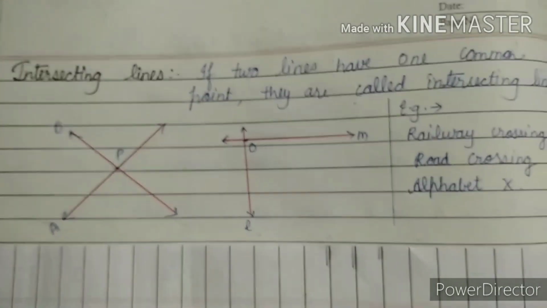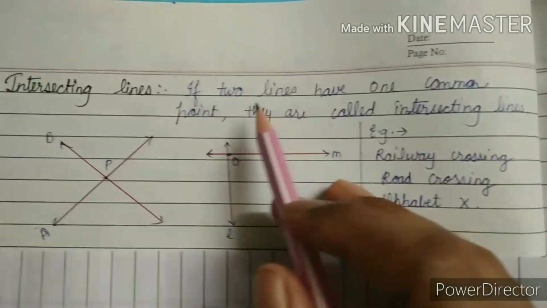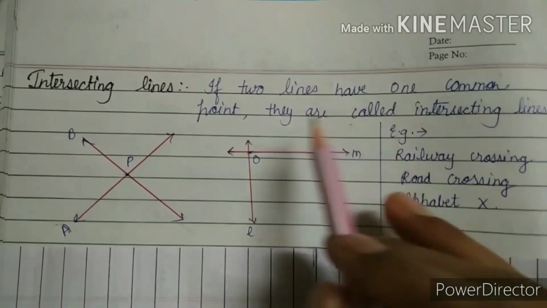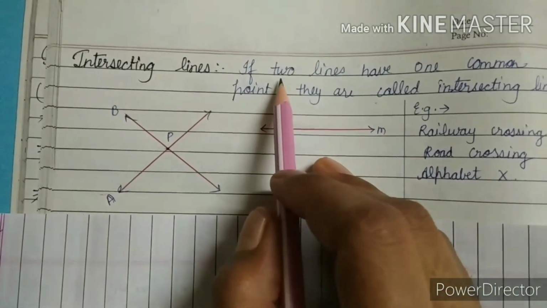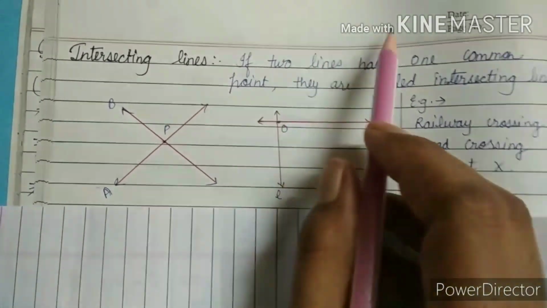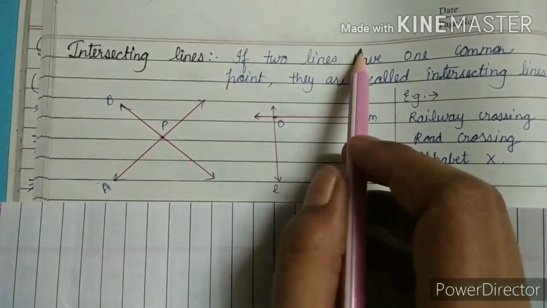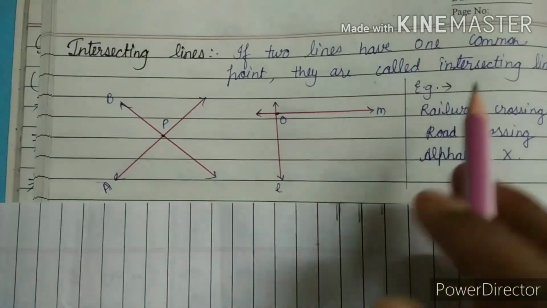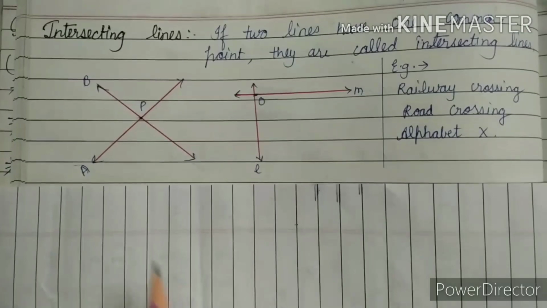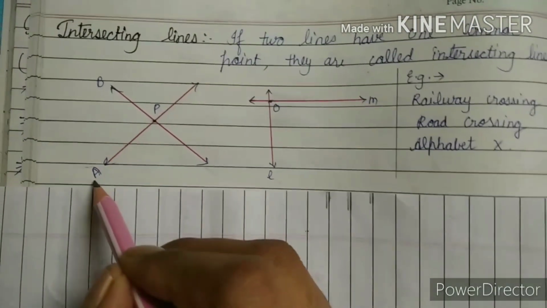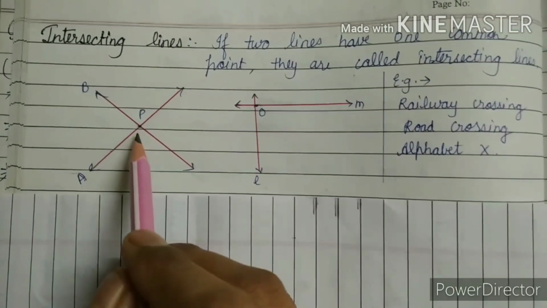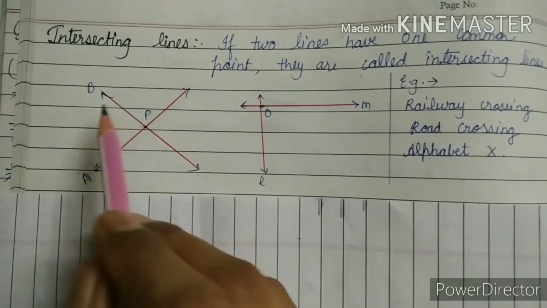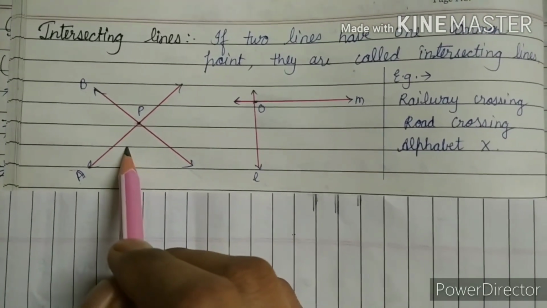Next topic is intersecting lines. Intersecting lines means if two lines have one common point, they are called intersecting lines. We can talk about two or more than two lines. If two or more lines have one common point, they are called intersecting lines. As you can see here, line A and line B have the same common point, whose name is P. So A, B are intersecting each other.